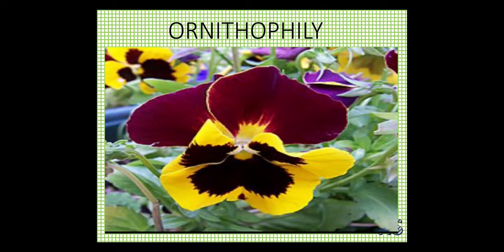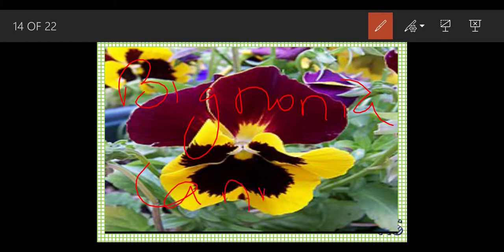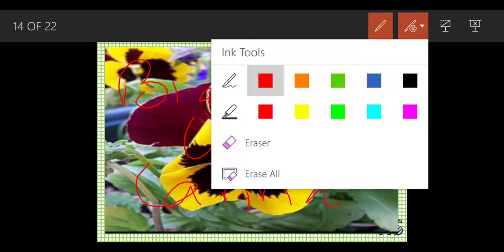Now ornithophily. The word ornitho means bird, okay, and the word phily means affinity. This kind of a condition you will be able to see in Bignonia and Canna. Okay, in this kind of pollination we need birds. Okay, and the flowers are quite large in this ornithophilic condition.